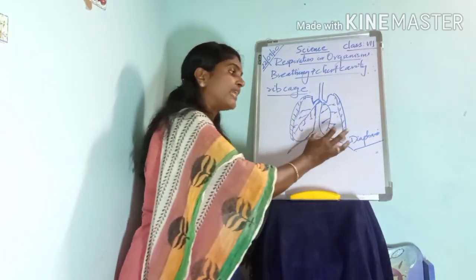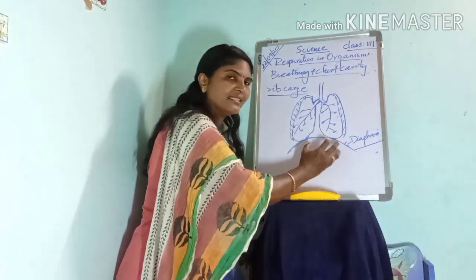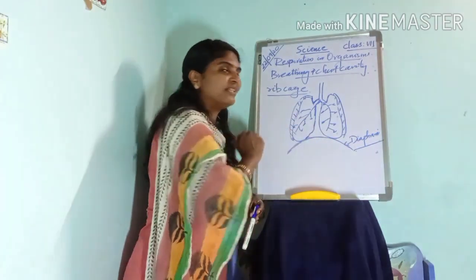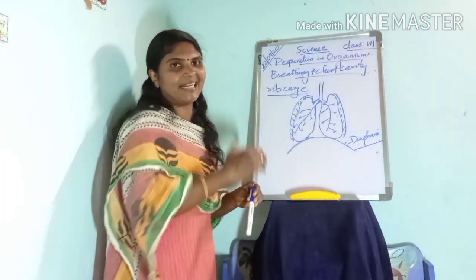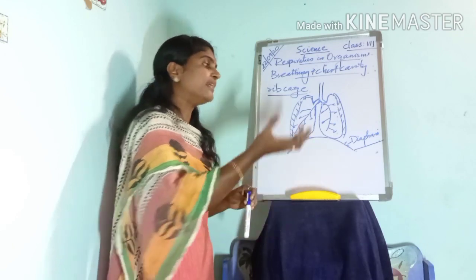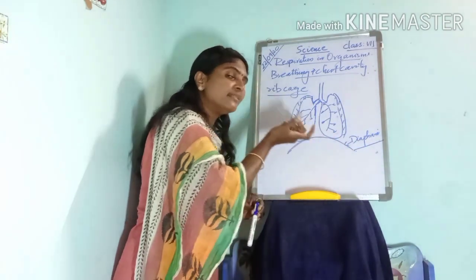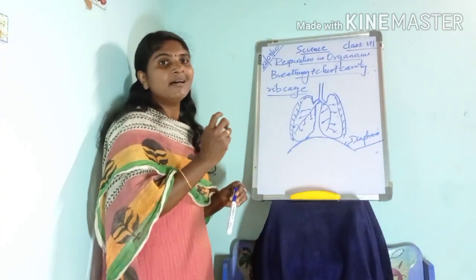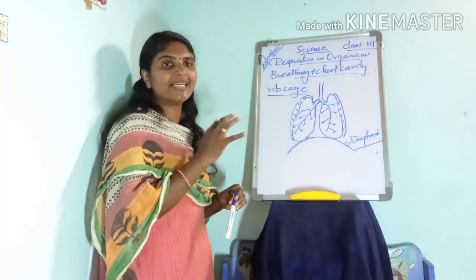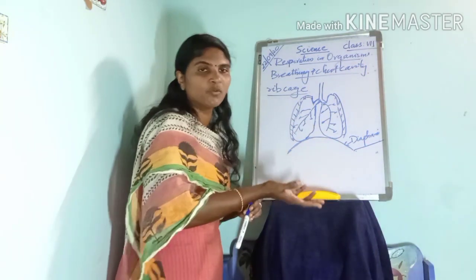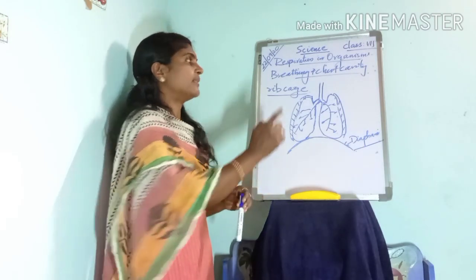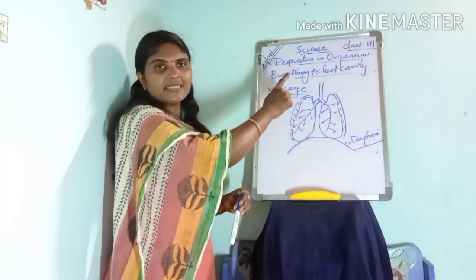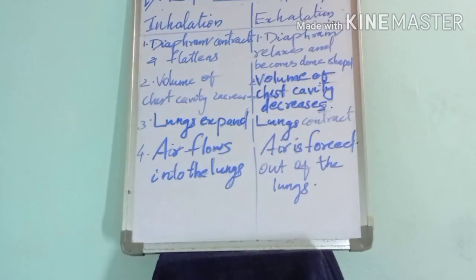Okay, and when the diaphragm contracts, it gets flattened and the space inside the chest cavity increases, and this makes you breathe in and the chest rises. When the diaphragm relaxes, the space inside the chest cavity decreases, and this makes you breathe out and your chest moves inwards. Isn't it? And that is about breathing and the chest cavity.